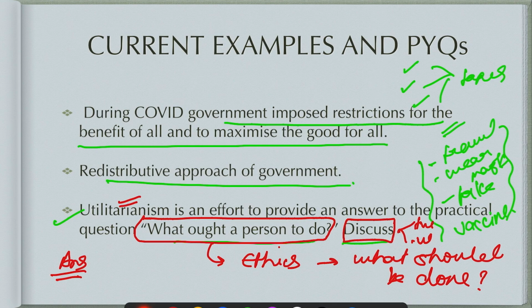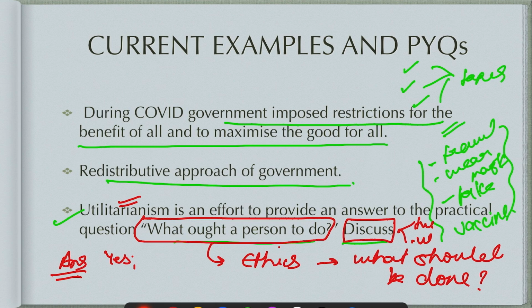Now when you are discussing, you will say yes, utilitarianism answers that question by giving the maxim of the greatest good for the greatest number of people. That is an answer provided, but at the same time it also has certain limitations, which involve, as discussed previously, that it does not respect individual rights. It has questions regarding consent.